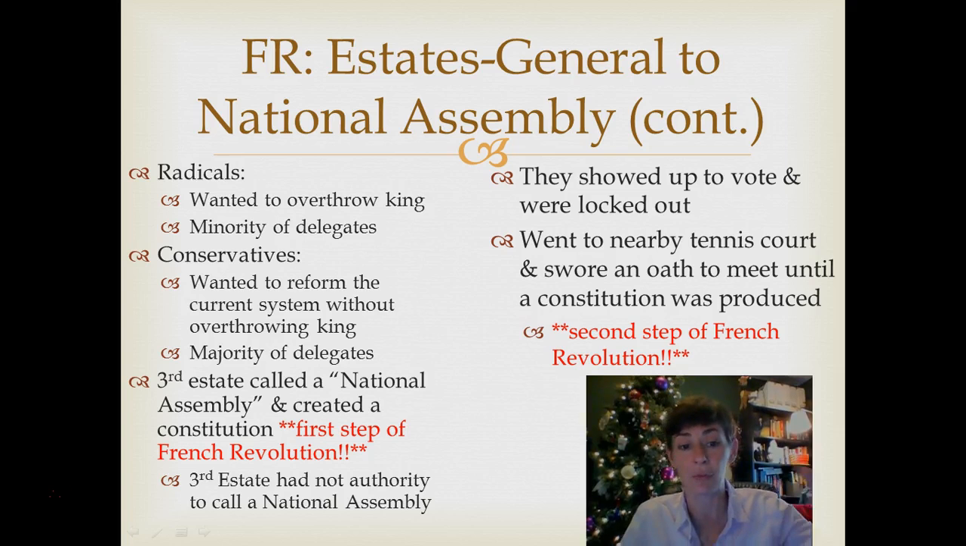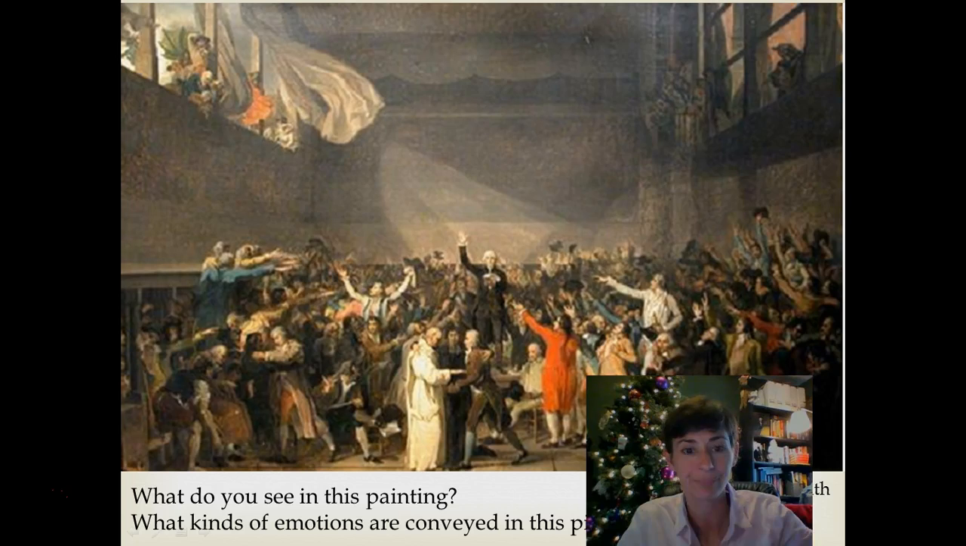So this is the second step of the French Revolution. The first step was the third estate said, forget you guys, I've had it, I'm over it, we're calling a National Assembly. Everybody said, no, you can't do that, you don't have the authority. So they said, fine, then we'll just go over here to this tennis court and swear this oath and produce a constitution anyway, right? So first step, National Assembly. Second step, Tennis Court Oath. Got it? Good. All right.